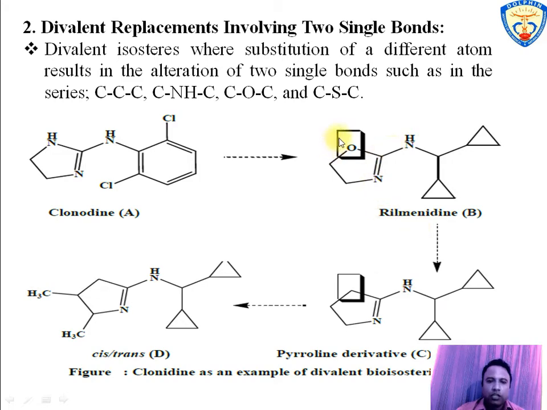The oxygen atom in the oxazoline ring of rilmenidine is replaced by a methylene group, resulting in a new pyrroline derivative, and replacement of the monovalent group by substitution of the hydrogen atom in C4 and C5 of the derivative by a methyl group gives the cis-trans 4,5-dimethyl homologue. The modification in rilmenidine gives increased affinities comparable to the clonidine lead compound, with superior selectivity for the imidazoline receptor I1.